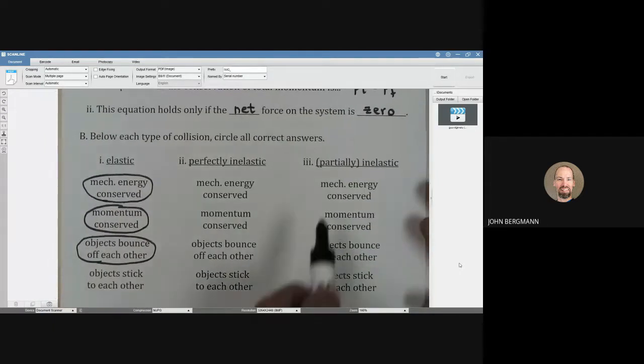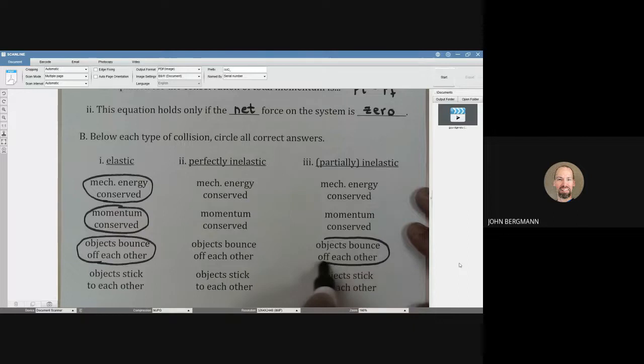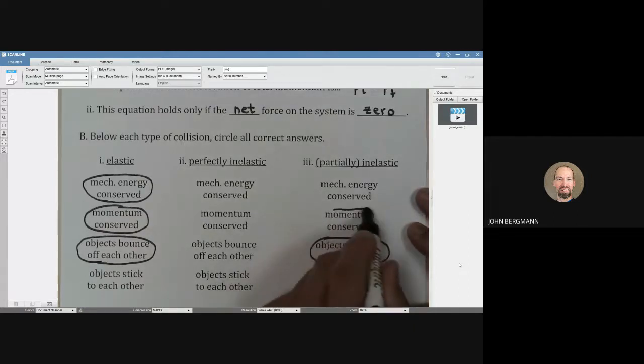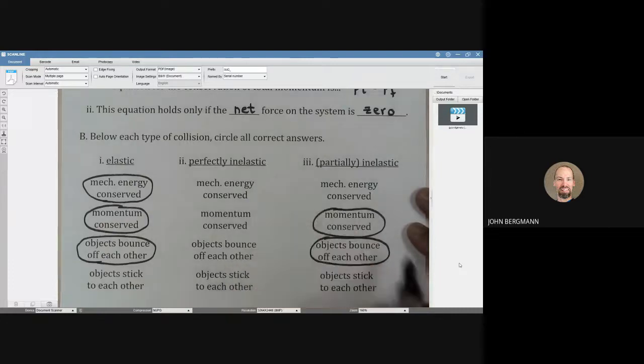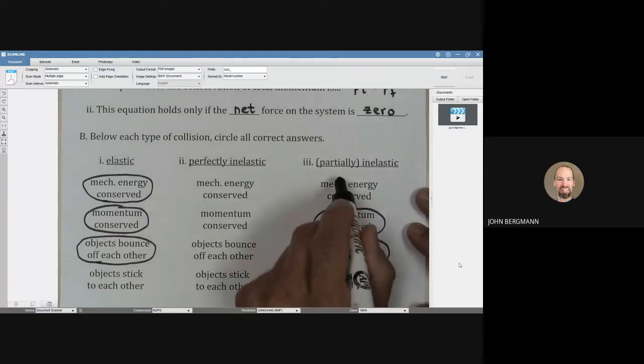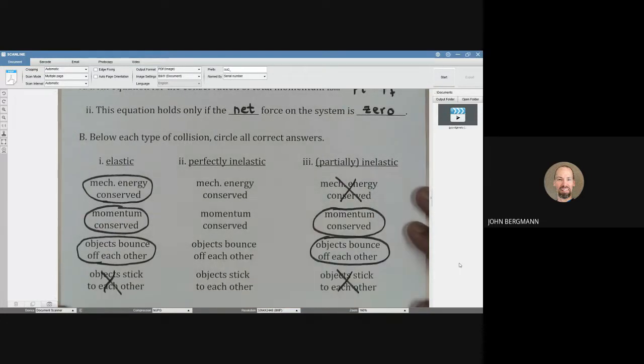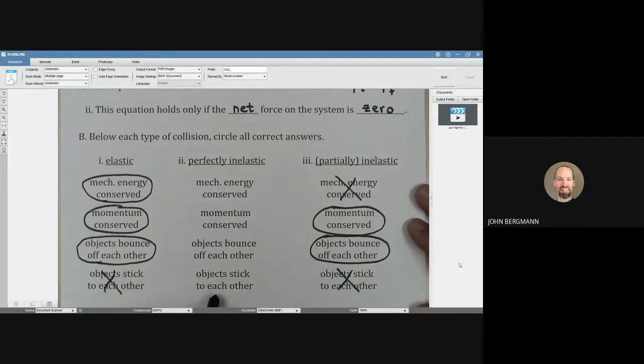Let's skip over to partially inelastic collisions. In a partially inelastic collision, the objects also bounce off of each other and momentum is conserved, but mechanical energy is not. In a perfectly inelastic collision, the objects stick to each other.